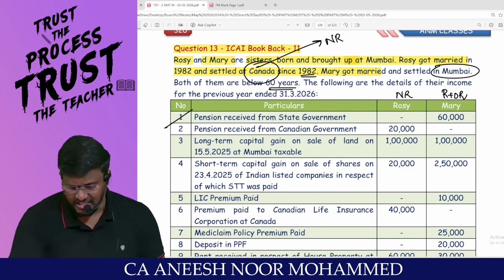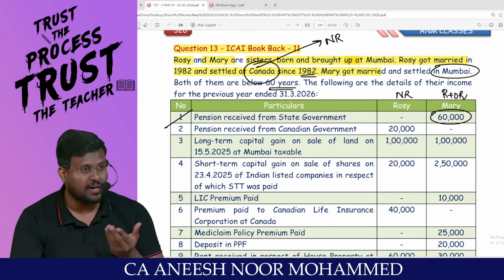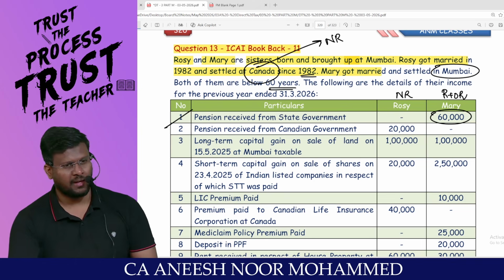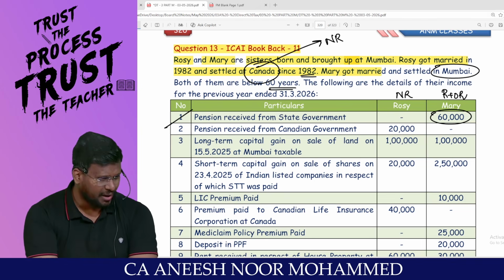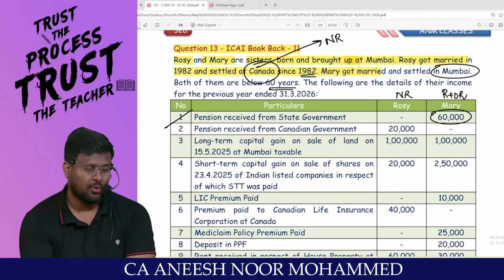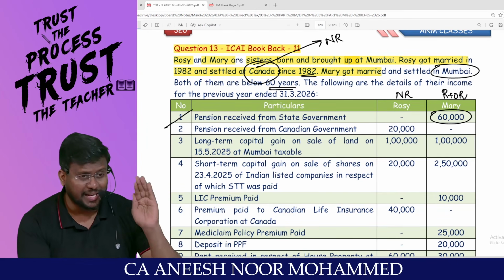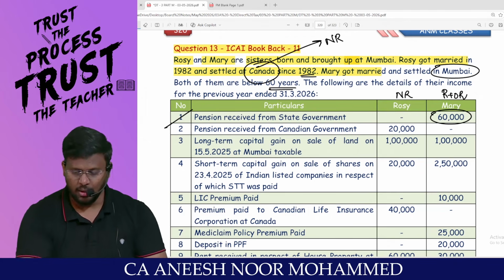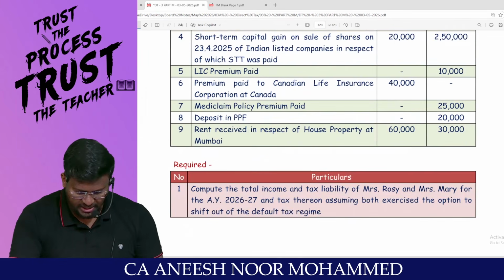Pension received from state government. Mary is getting pension from state government. Where is the state? India. Income has accrued or arisen in India. So it should be taxable under the head income from salary. Am I right? Because this is not family pension. Only family pension will go and sit in IFOS. Normal pension received by the employee will be taxable under salary. Don't forget to reduce 50,000 rupees standard deduction or 75,000 rupees standard deduction.